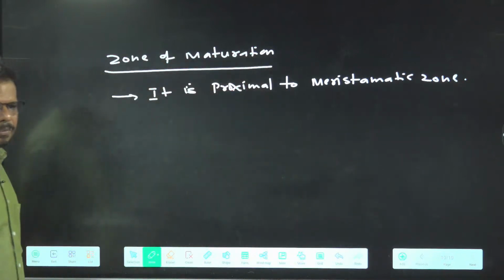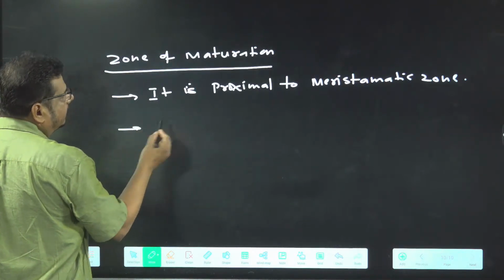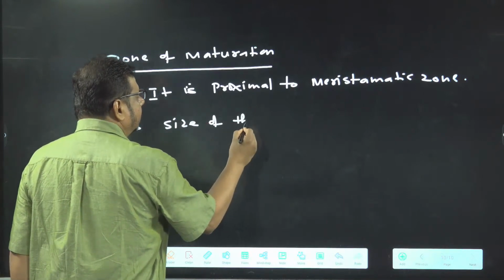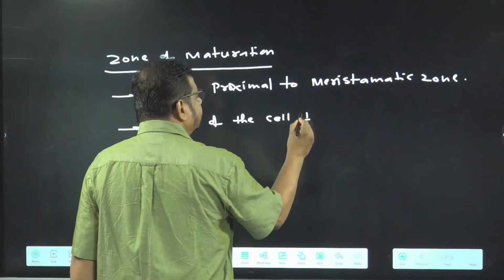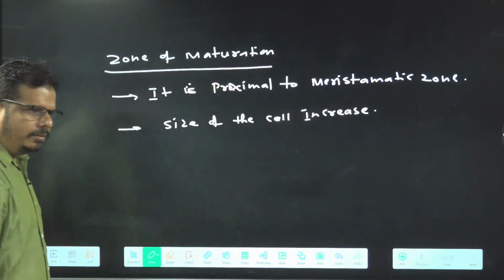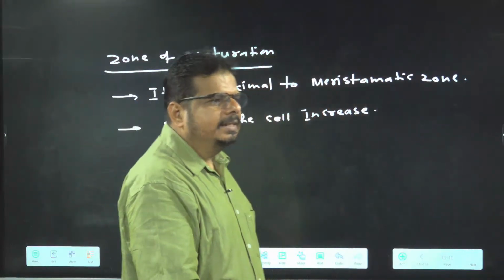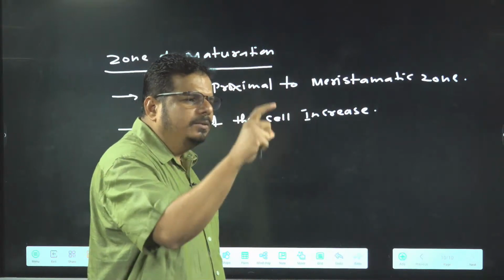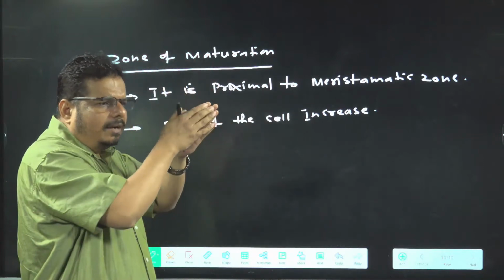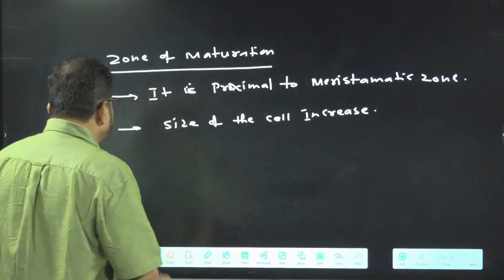What another things we have to see about this zone? Size of the cell increase. Okay, so it is responsible for growth by increasing the size of the cell. Both meristematic zone and maturation zone have role in growth of the root. One causing the growth by increasing the number of cells. Here size of the cell is increasing.